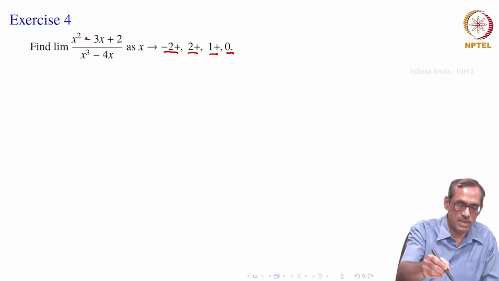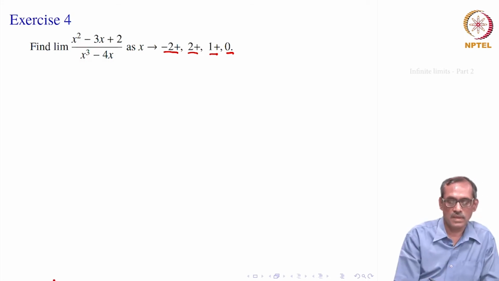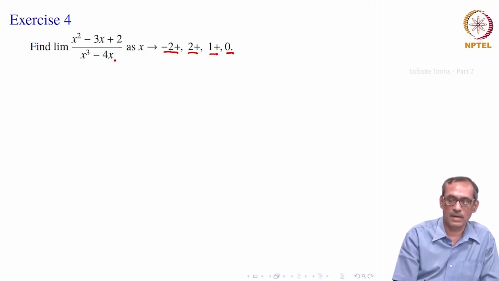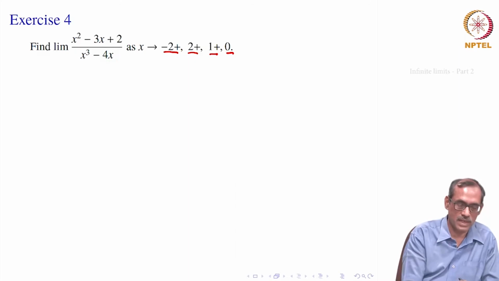So, what we see from this, it is a rational function. On the top the leading term is x square, leading degree, here it is cubed. So, as x goes to 0, it should go to infinity or minus infinity something. Of course, we can find out immediately. And at minus 2 and 2 plus, we have to see what really happens to the denominator and also at 1. Okay. So, let us rewrite it first.